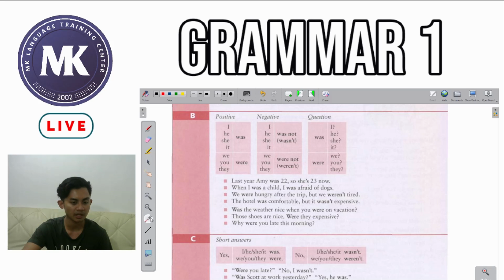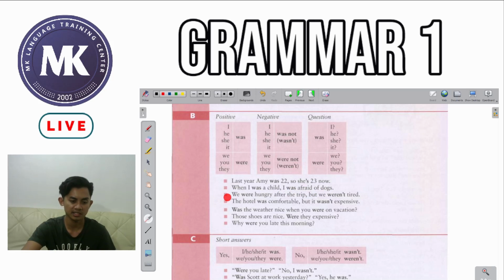Okay, we have the first example. Last year, Amy was 22. So she's 23 now. Okay, so most likely Amy just had her birthday. So that means the year before she was 22, but now she is 23. Okay, the next sentence: when I was a child, I was afraid of dogs. So I here must be an adult now. But when I was a child, or when he or she was younger, he or she was afraid of dogs.